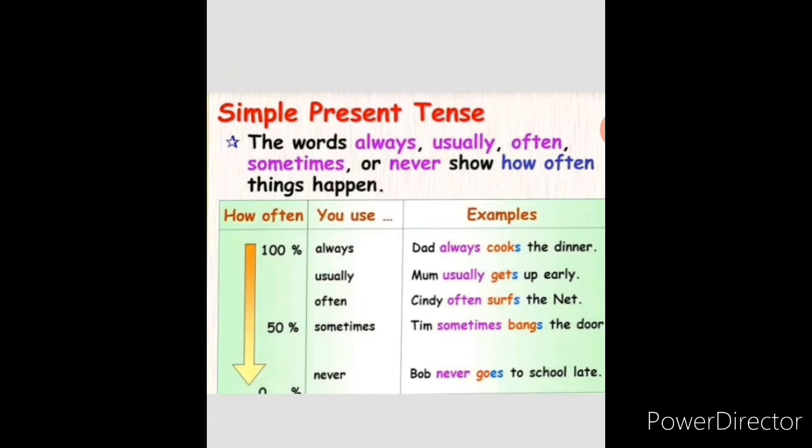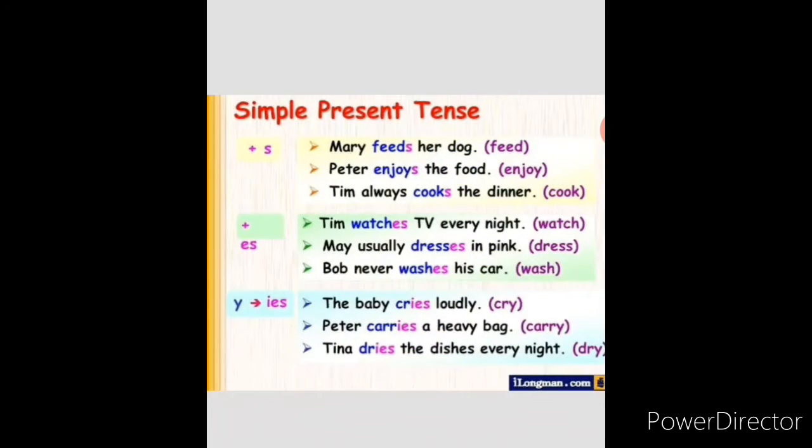What is present tense, ma'am? Present tense is what happens now, which happens in the present. Okay, today. What happens in the present is present tense, simple present tense. The words always, usually, often, sometimes, or never show how often a thing happens. Okay, you can use these examples in your day-to-day life. You can make it a habit.